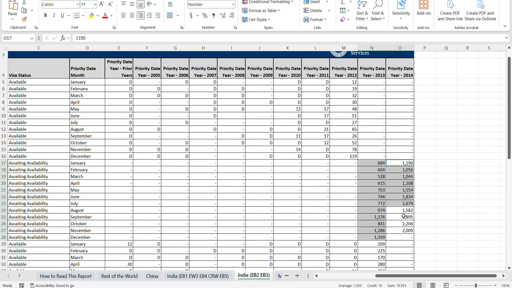It was 3,724. That was the limit applied in that report. So that is why you saw the retrogression, because the demand went really high for EB2 India after the date movement happened, because of which you saw a huge retrogression in EB2 India here.